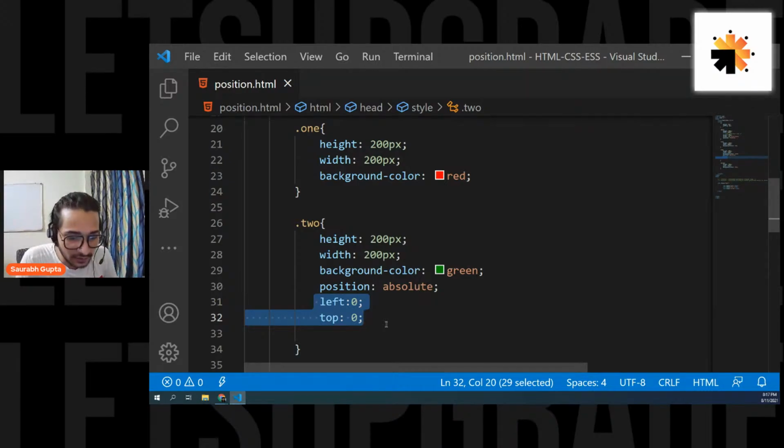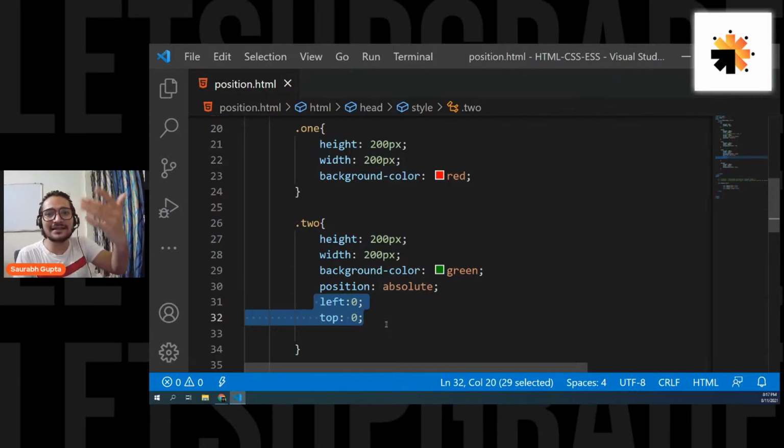So how does blue move on green's position? Because green is out of the flow. Think of it like this. Yes, nearest parent, exactly. But we don't call it nearest parent because parent is only one. The other one is grandparent. That's not my parent. That's why we're calling it ancestor. Okay, simple.